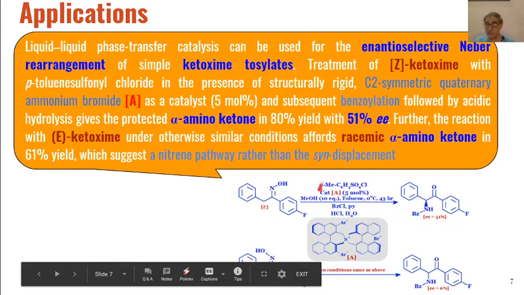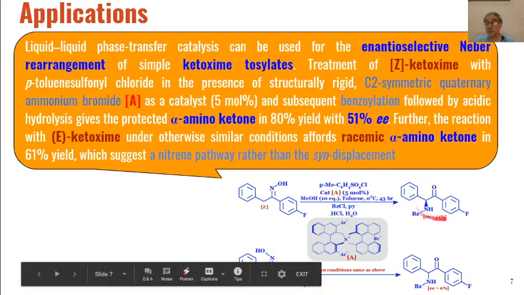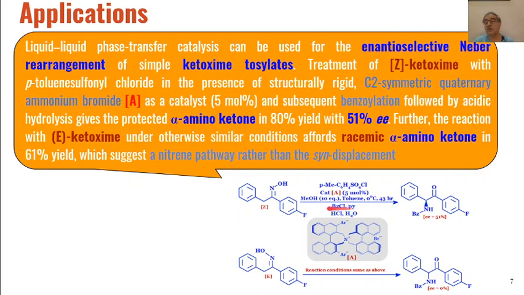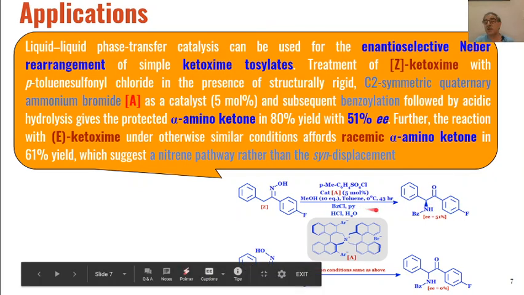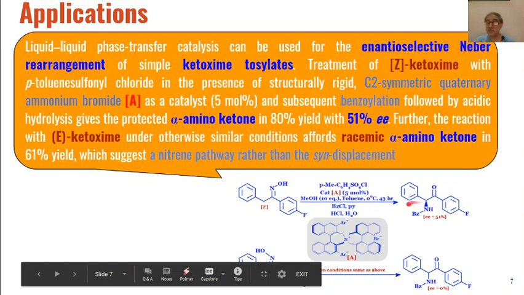So when this reaction takes place, we will get alpha amino ketones as the product, and these alpha amino ketones will react with benzoyl chloride in the presence of pyridine to give us these types of N-benzoyl alpha amino ketone derivatives with an enantiomeric excess of the order of 51%.